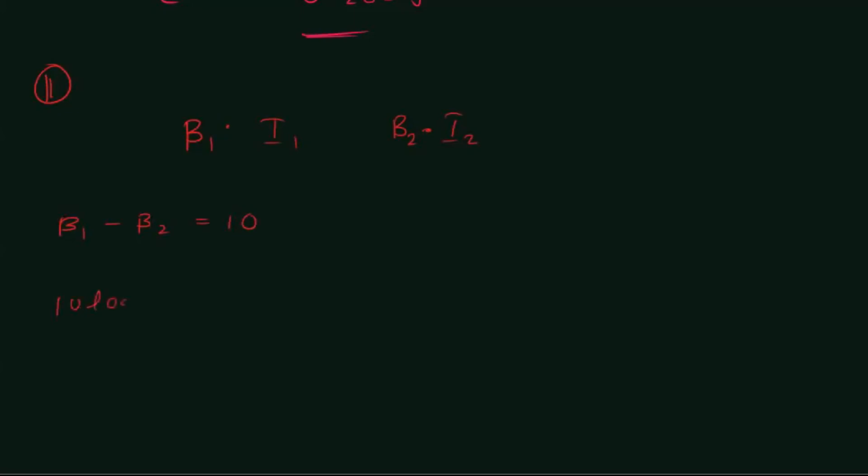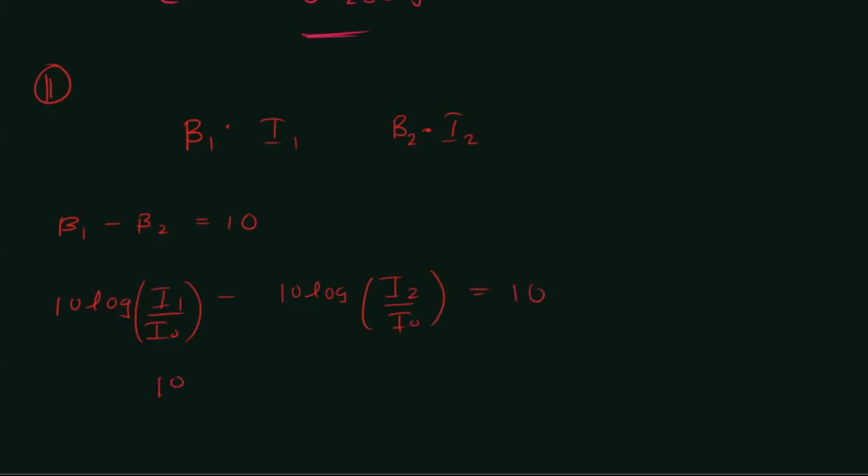So from the equation, 10 log I1 over I naught minus beta 2, 10 log I2 over I naught is equal to 10.